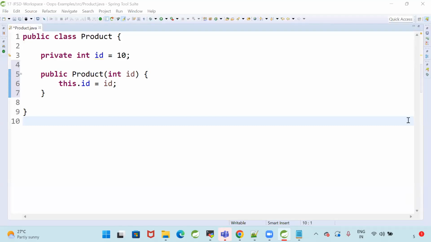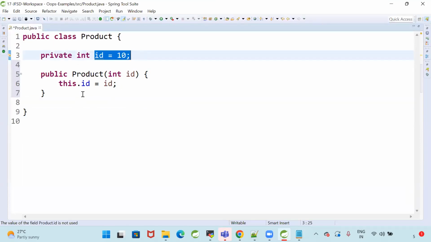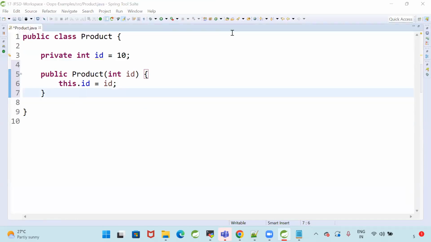Next, Sita Ramaya. What is your question? Sir, my question is where exactly we use methods and constructors, sir? Constructors are used to initialize the variables of the class. Methods are used to perform the operation. So whenever